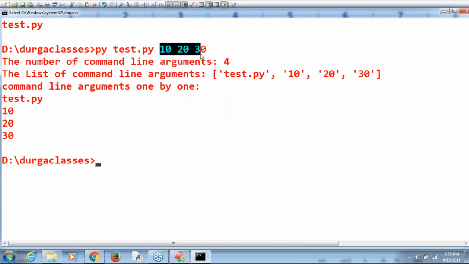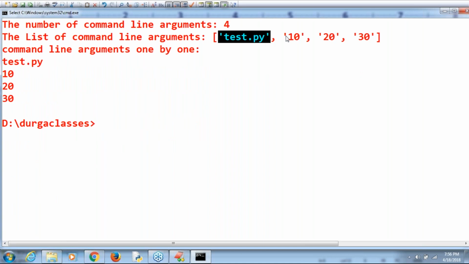Sir, I provided 3, but it's coming 4 because the file name is considered the first one. Can you please have a look? First one, second one, third one, fourth one. Next, first value, second value, third value, fourth value.